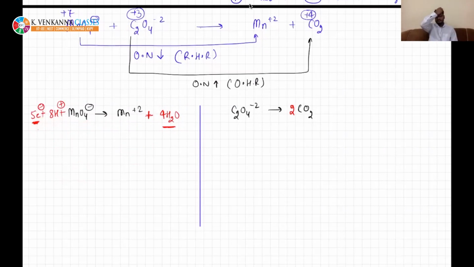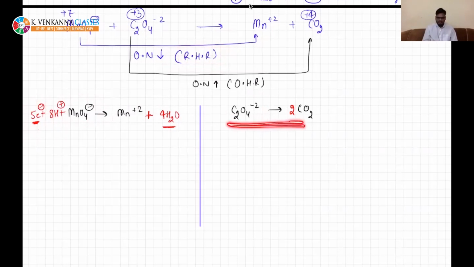Did you get this step? 5 electrons. Why have I added them? Because it was surplus in positive charge. That is why I have added electrons so that total charge on both sides becomes equal. In this case, as I have already told you, this is the reduction half. Reduction half will always have electrons on the reactant side.